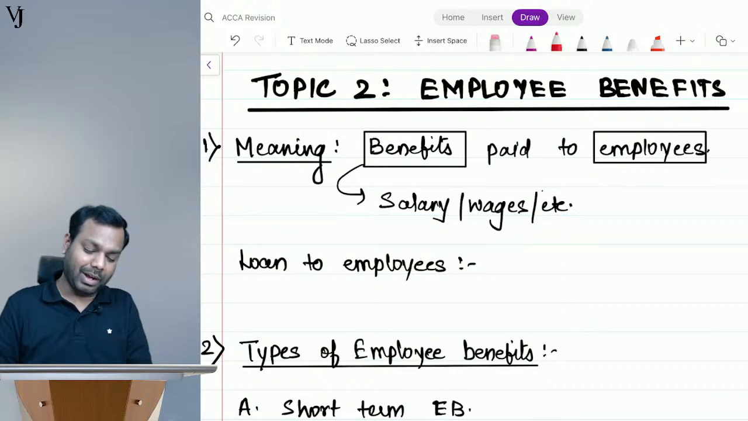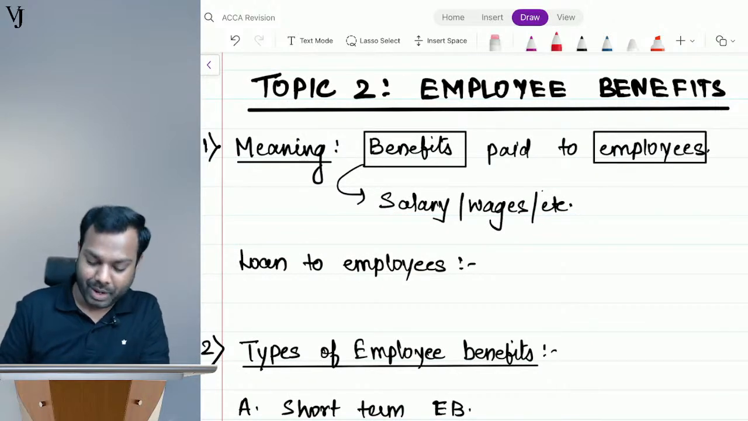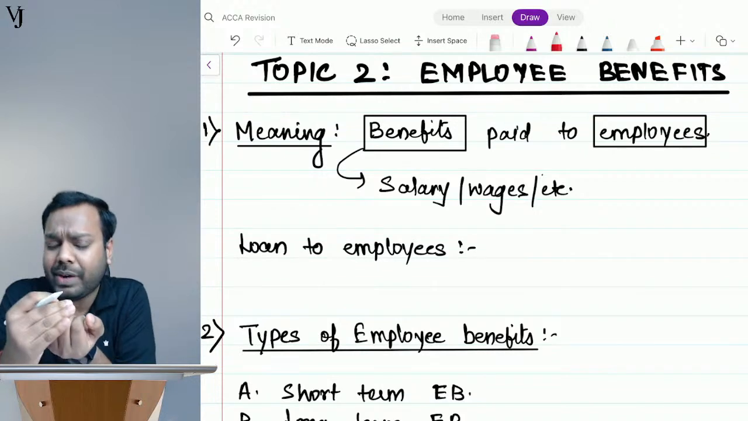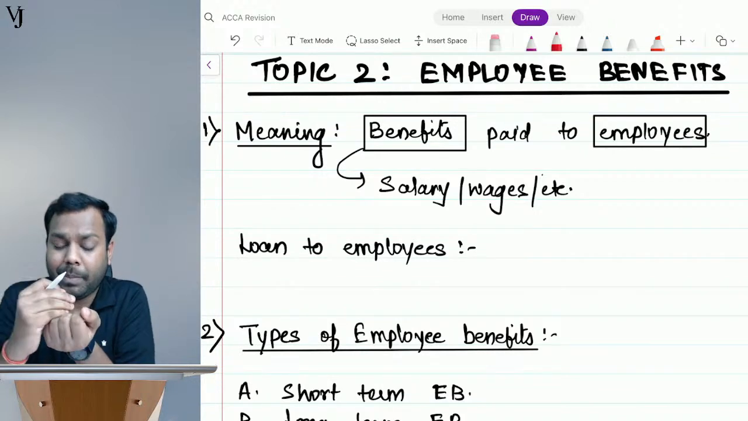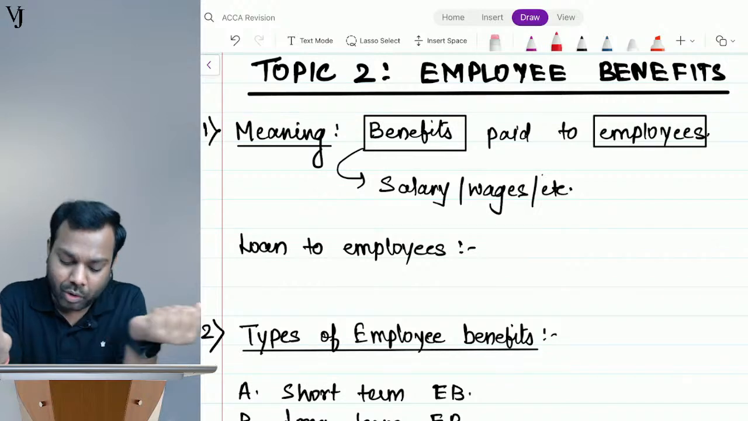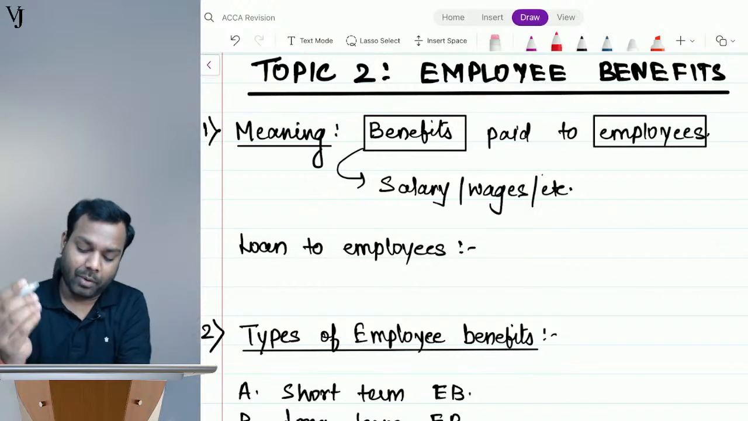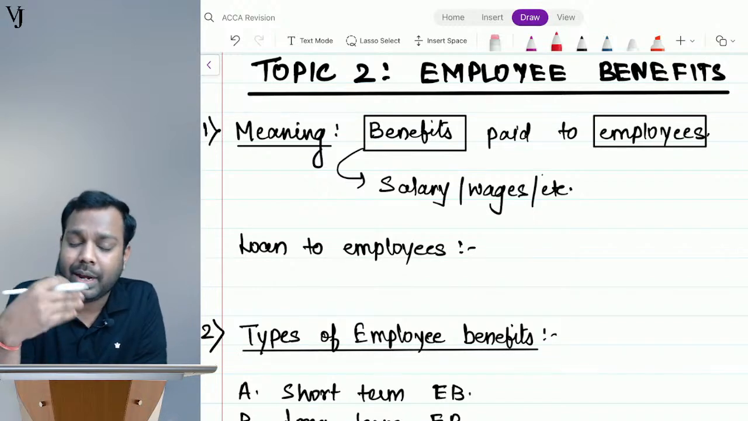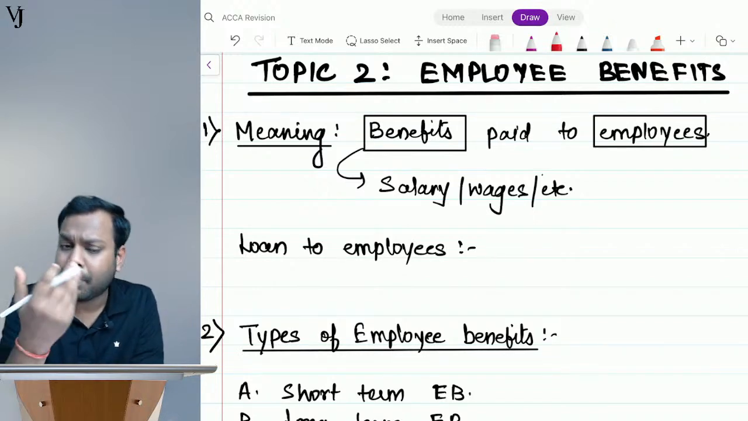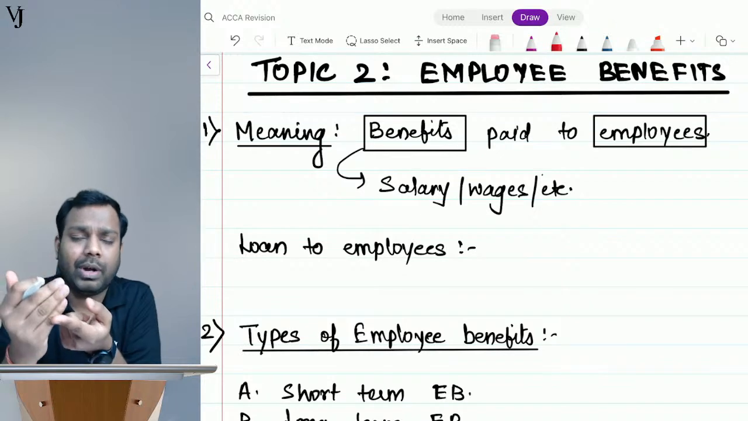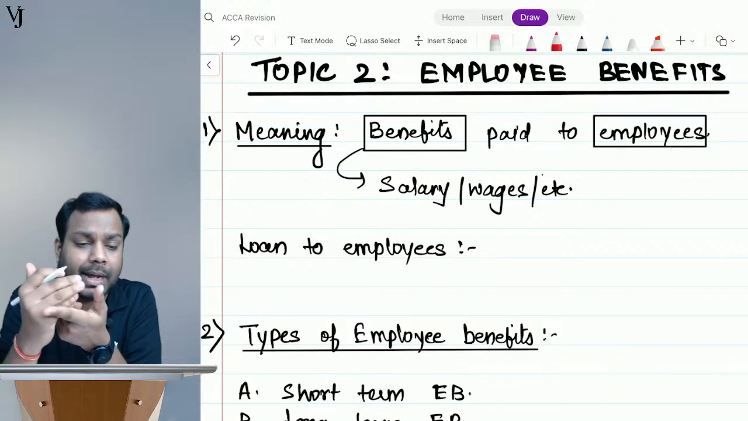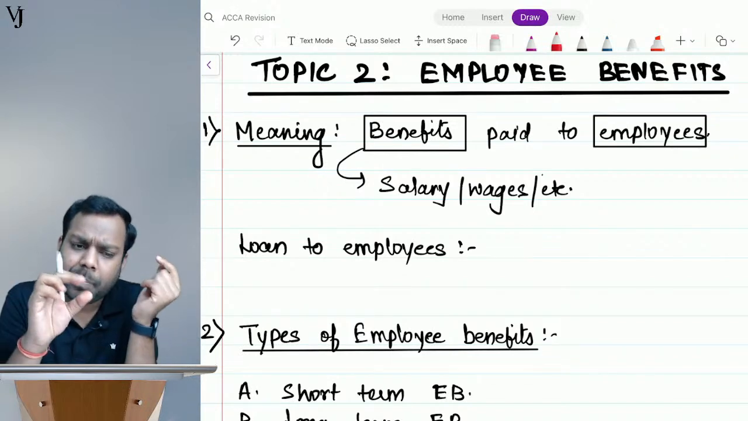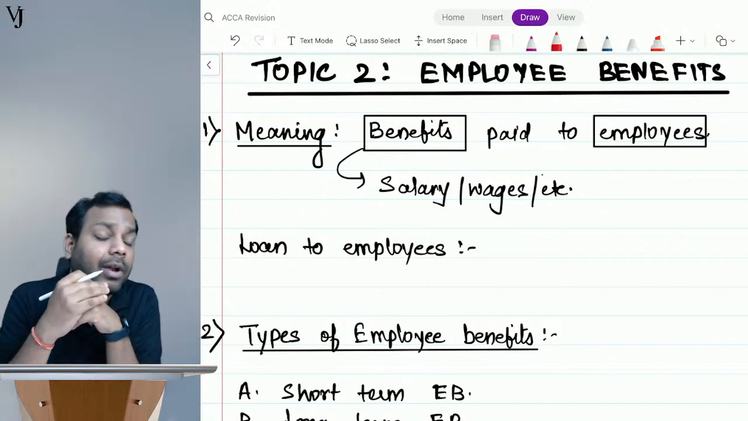Topic 2 for the day, that is employee benefits. What are employee benefits? The benefits which we pay to the employees. Benefits means salary, wages, it might mean provident fund or gratuity or any perquisites paid to the employees. Who are employees? They can be part-time, full-time, contractual, retainers, they can be anyone, right?